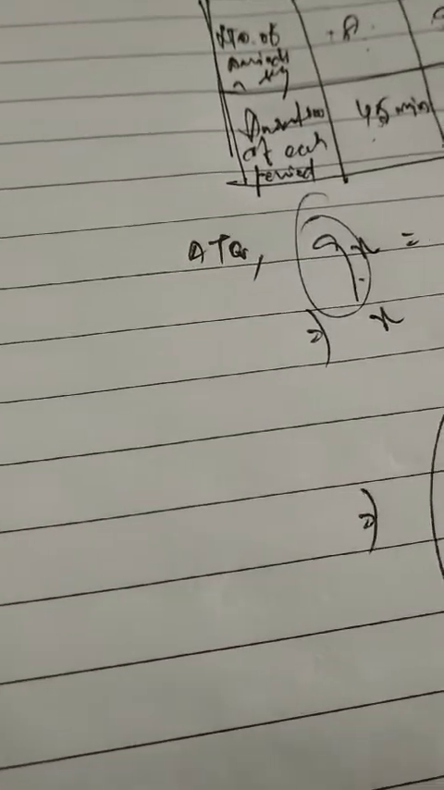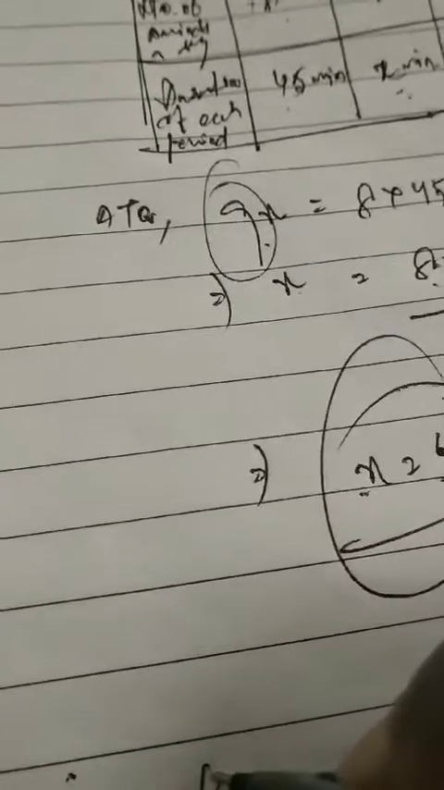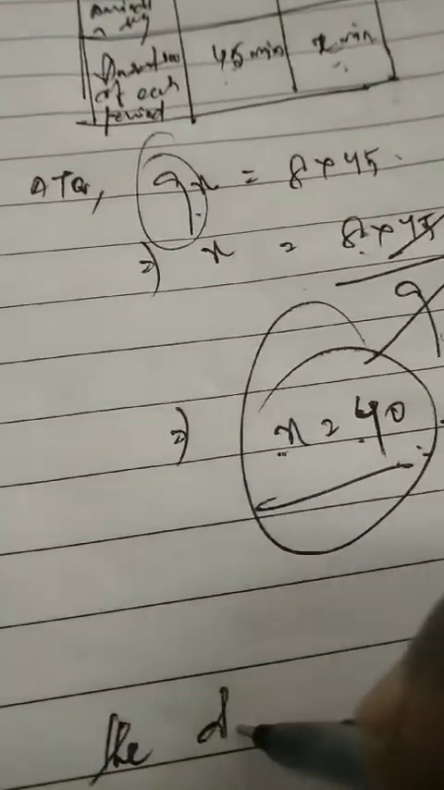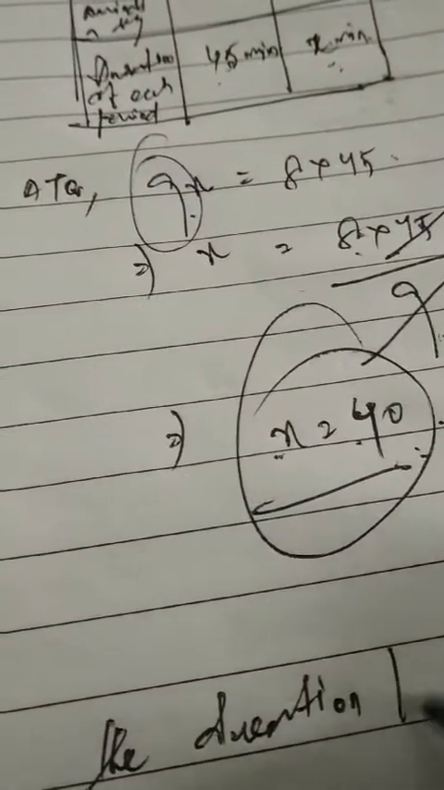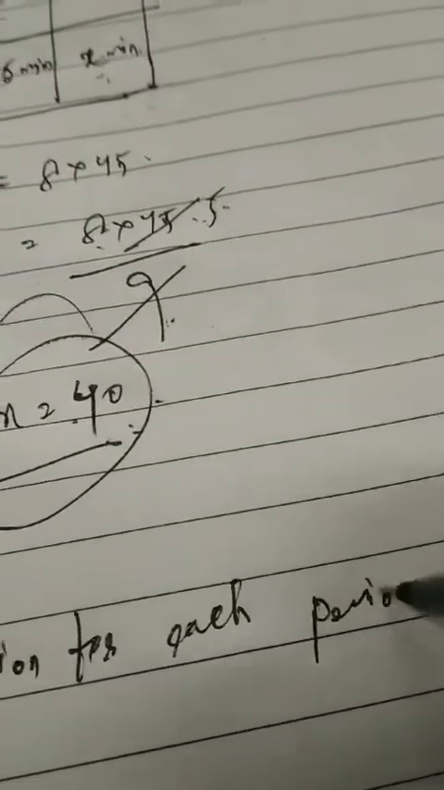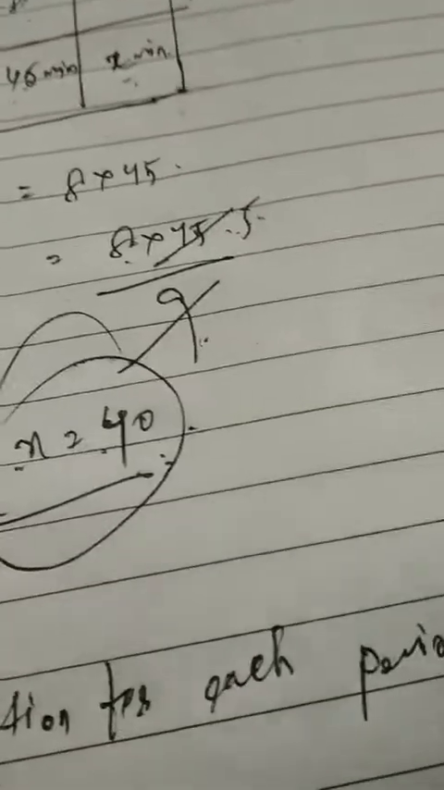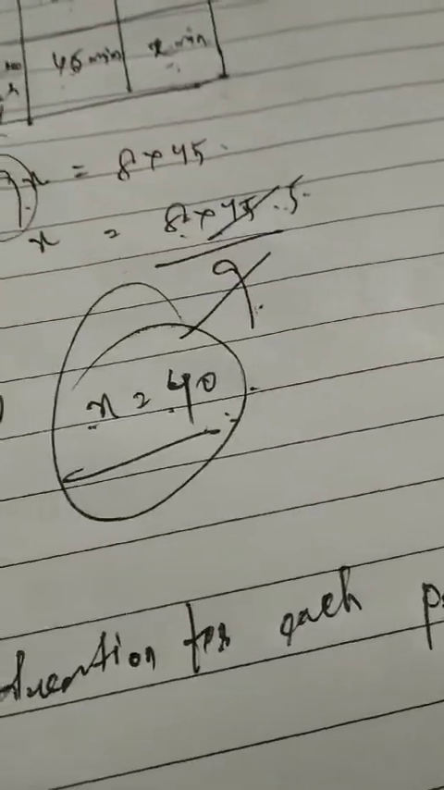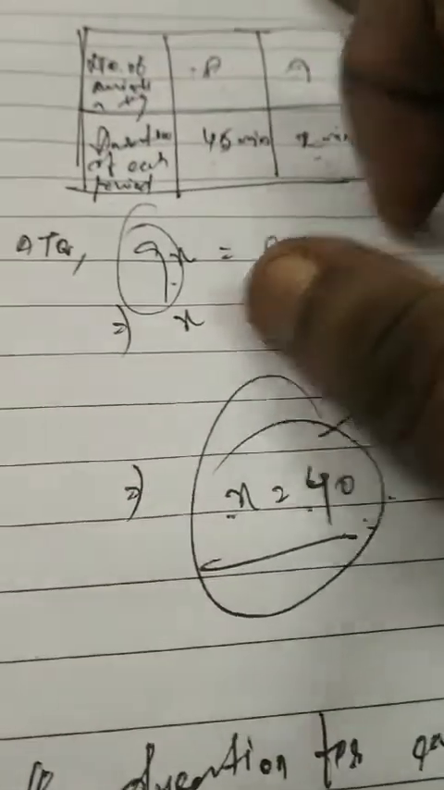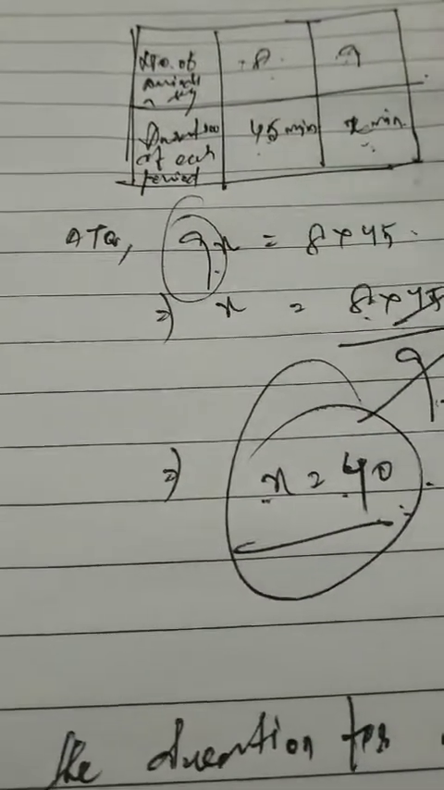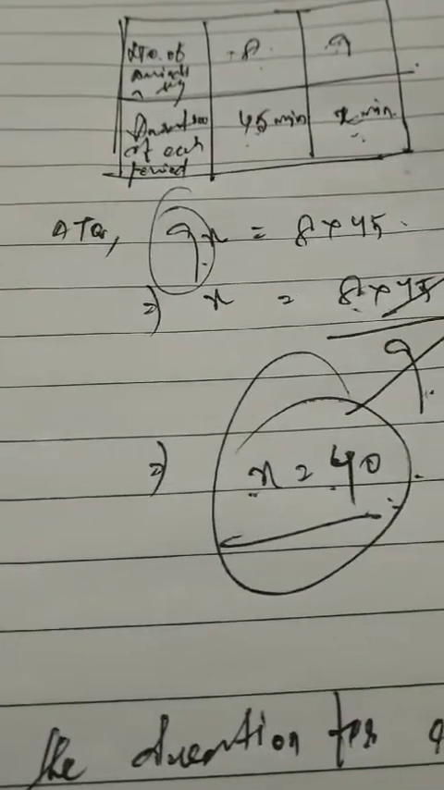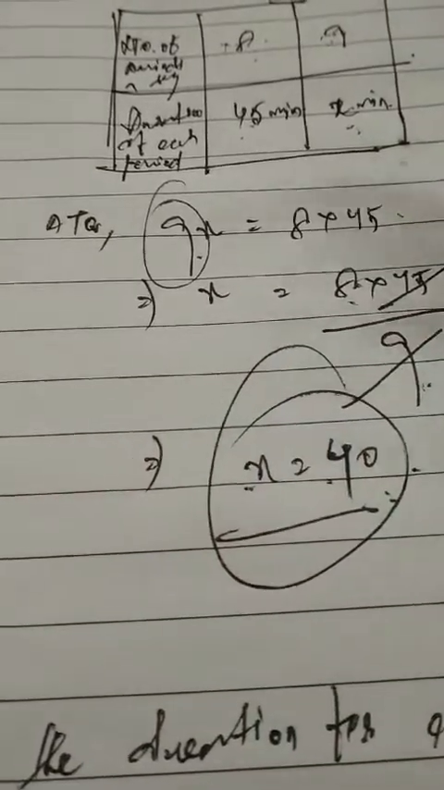Now, so we'll write a statement. Therefore, the duration for each period is 40 minutes. So this is how we have to deal with such kind of questions, children. So this was a concept of direct and inverse proportion. So children, we are over with this chapter.